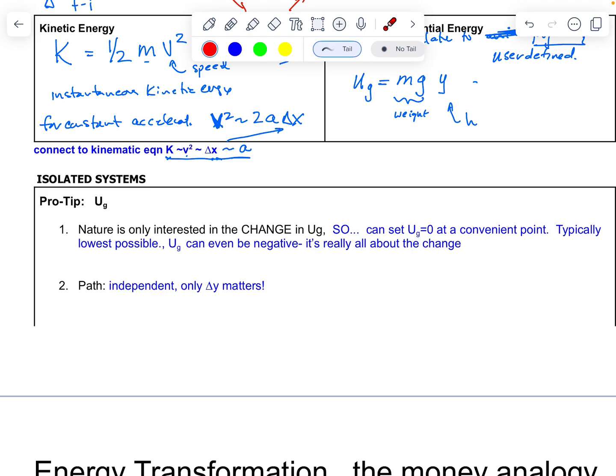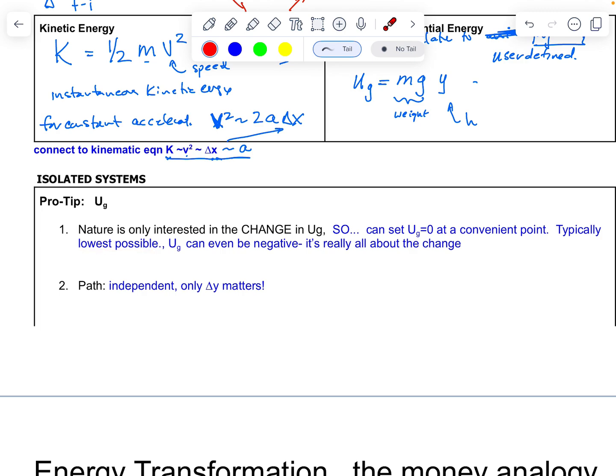So we can make our gravitational potential energy some constant value, but if there's no change in it, it doesn't go up or down, then we're really not super interested in it, because it's not causing any change. It's not transferring into kinetic energy. So we can set gravitational potential energy to be 0 at any convenient point. Typically, we're going to choose the lowest possible point to be gravitational potential energy equal to 0.